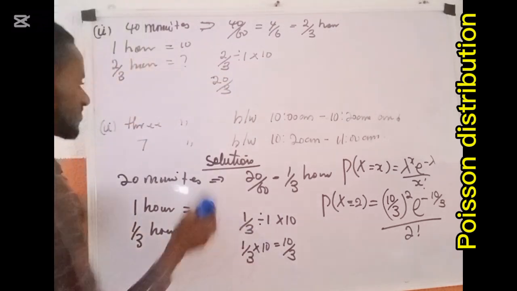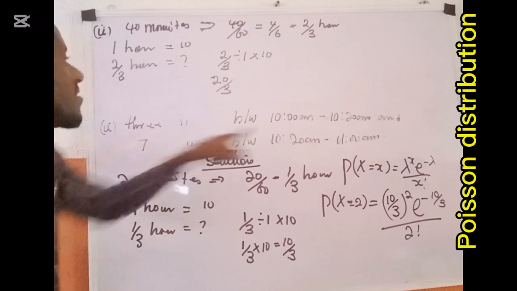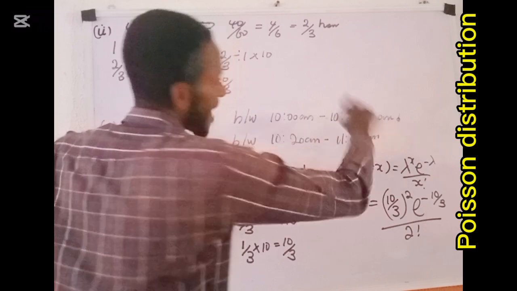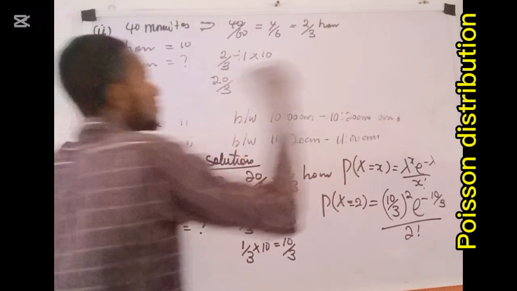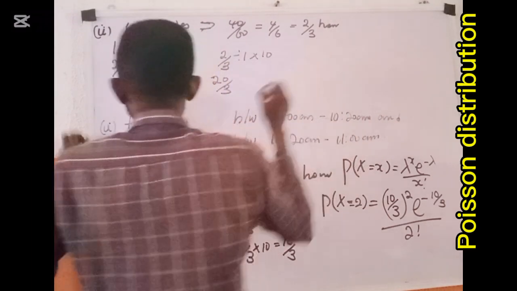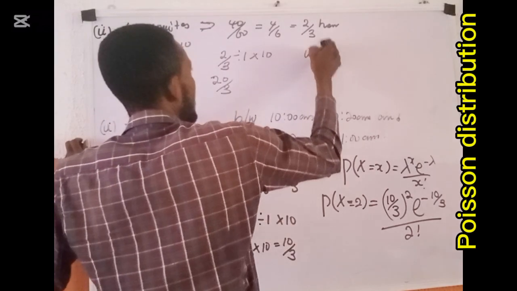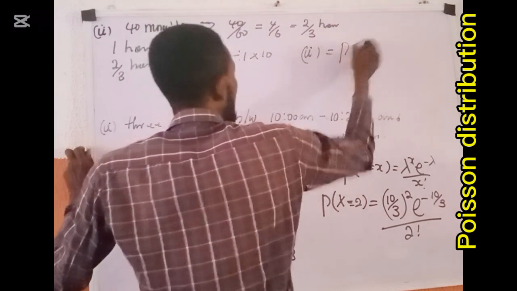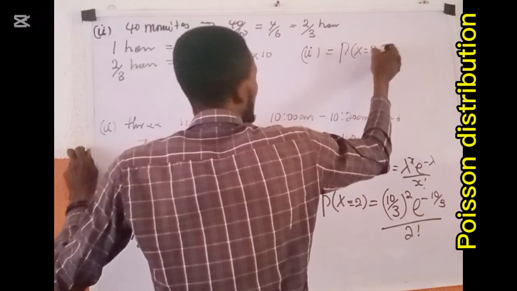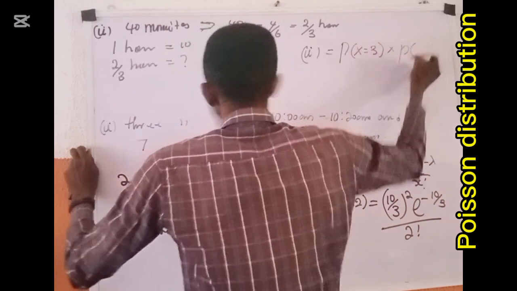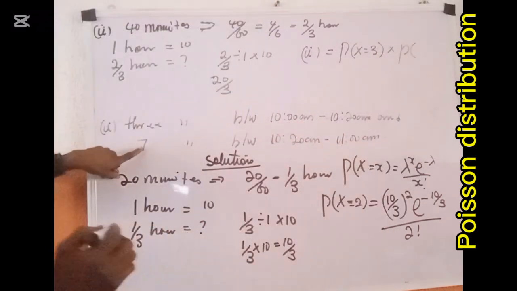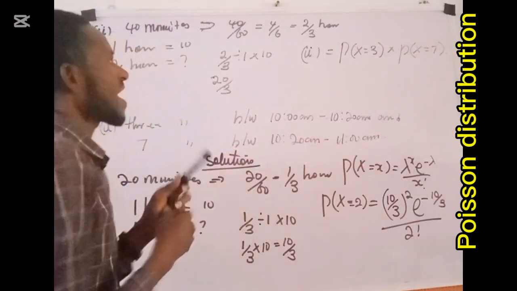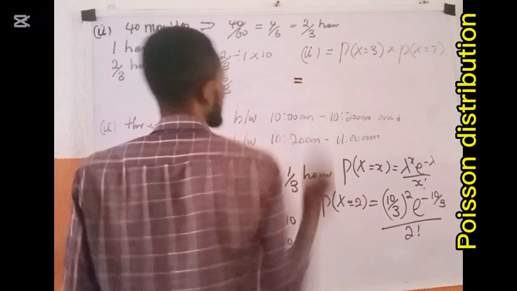So we go ahead. That question says 3 customers between this, and so I'm going to say that I'm interested in both. They use the word and, which in probability means multiplication. So what you have becomes that this number II is given as P of 3 customers, X equals 3, multiplied by P of the second part, which is 7 customers, X equals 7.